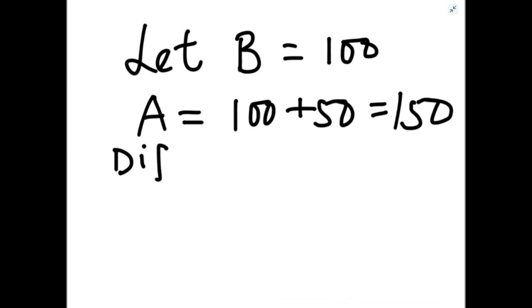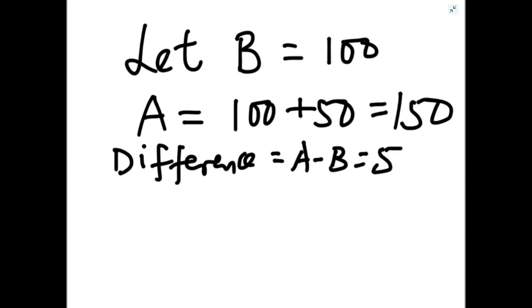So the difference is 50 rupees. The difference of A minus B is 50 rupees.